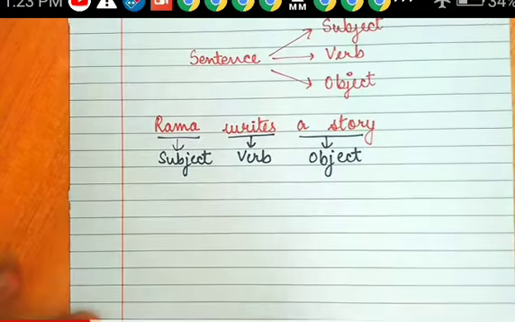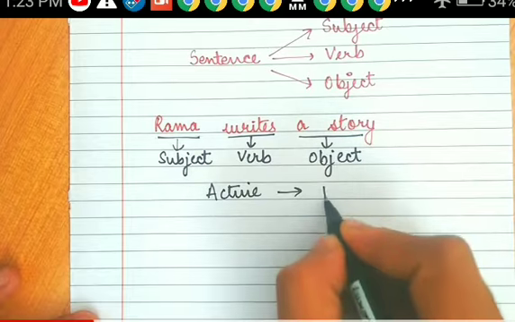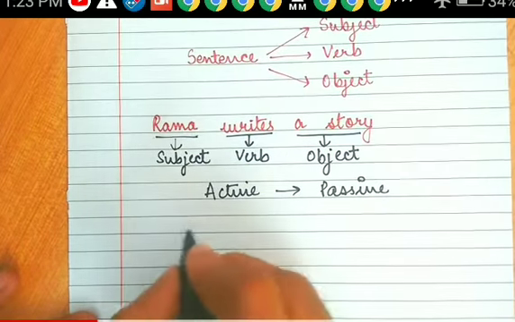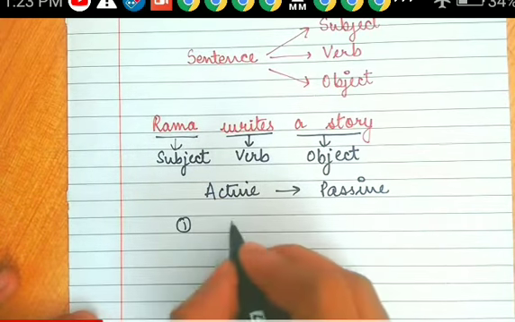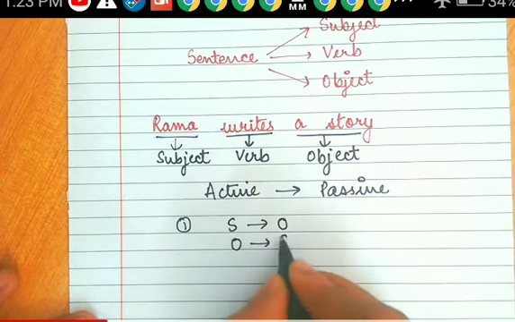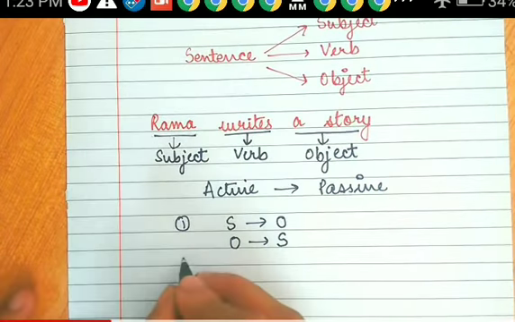Now let us come to the rules. The sentence is in active voice and we want to convert it into passive voice. Rule number one: when we are converting active to passive, subject becomes object and object becomes subject. That is the main important thing.